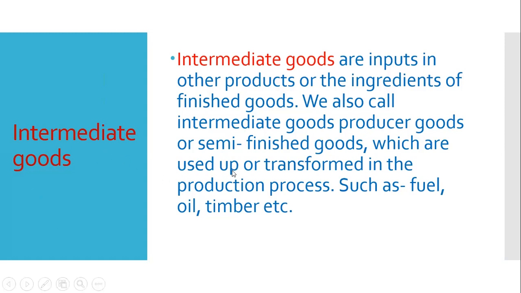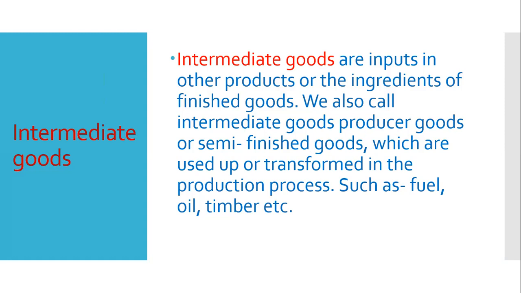Intermediate goods are used up or transformed in the production process, such as fuel, oil, timber, etc. If we use timber in any production, its shape can be changed, like into furniture. If we use fuel, the fuel is used up.